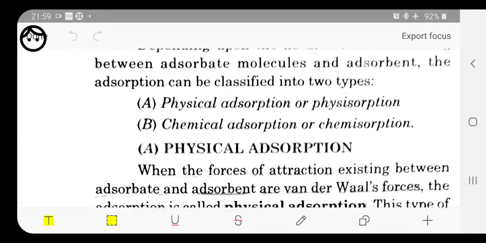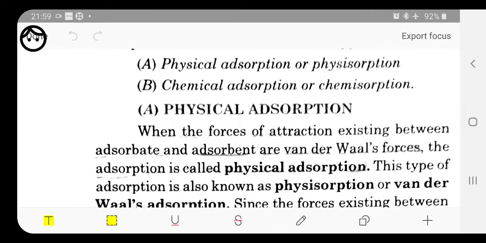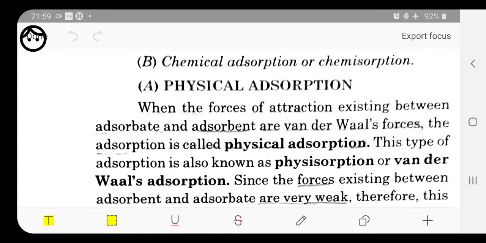By the name only we can say that physical adsorption is a physical type of process in which nothing is changed, meaning no new substance is going to form. We already know about physical changes and chemical changes. So by remembering those concepts, we will start physical adsorption.